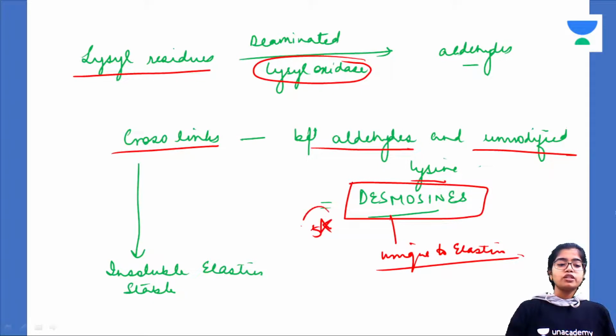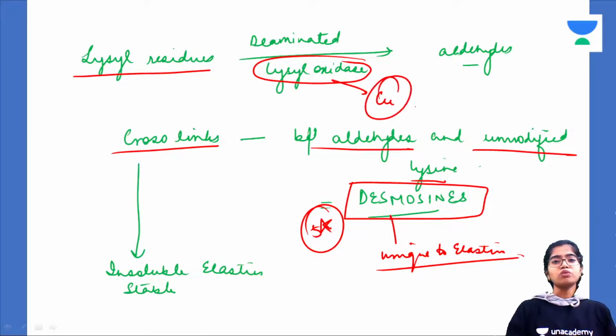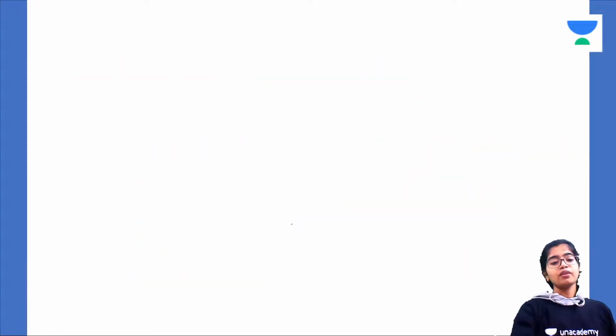5-star question. Desmosines. Write a short note on desmosines. You have to write the reactions. Lysyl oxidase has the cofactor copper. You'll have to mention a word about Menkes disease as well.